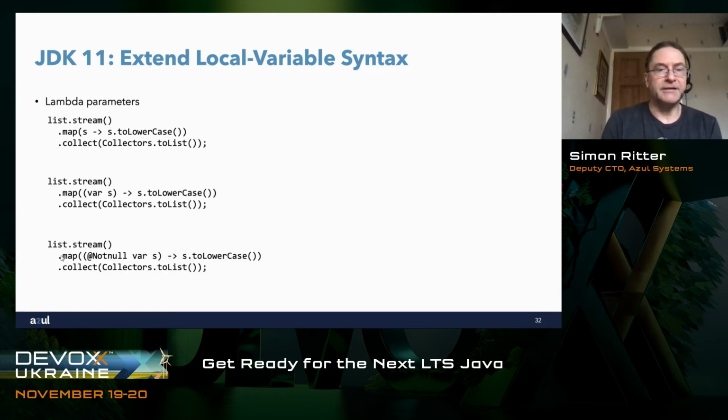want to use an annotation, because if you want to use an annotation, you must have a type between the annotation and the local variable. That is just the way the syntax works. You could state the type explicitly and say string s, but if you've got a complicated stream going on, then it's just easier to say, look, let the compiler deal with it. So I'll say I want to use an annotation, not null, and then rather than me trying to figure out what the type is, let the compiler do it for me and just use var so that it will use type inference for that and everything works. So like I say, small change, and I don't expect many people will use that too often.